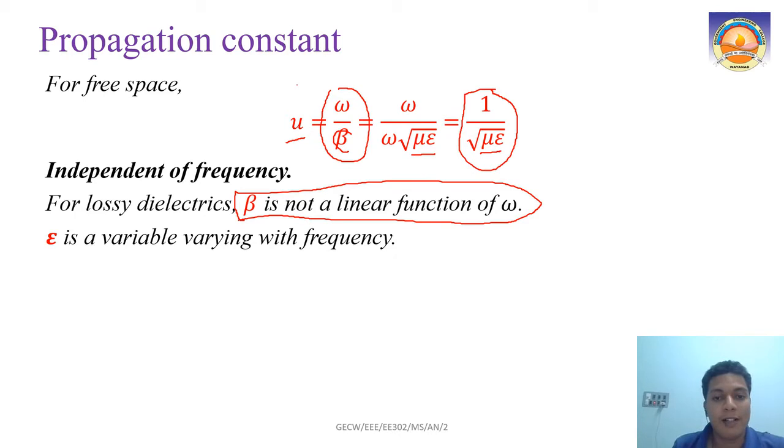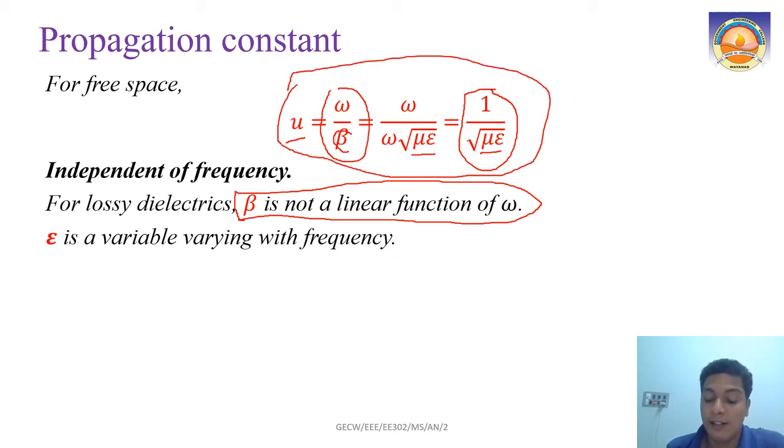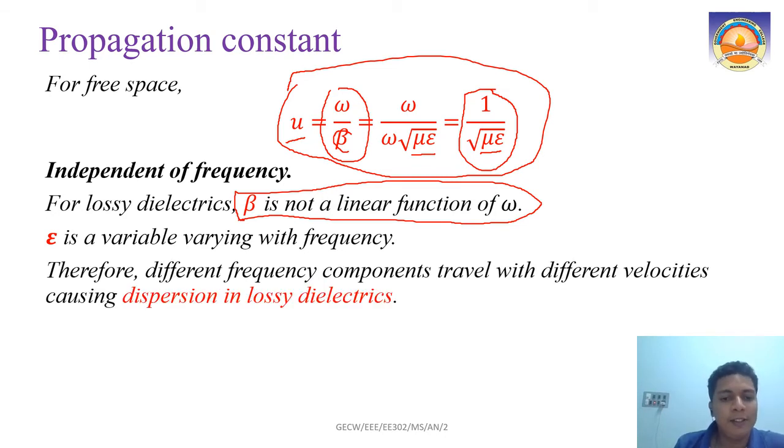But for free space, the velocity is independent of frequency. You have a constant velocity, the speed of light. Applying mu 0 epsilon 0, you get approximately 3 into 10 power 8 meter per second. Therefore, for lossy dielectrics, beta is not a linear function of frequency, and epsilon also varies with frequency. That is what is meant.